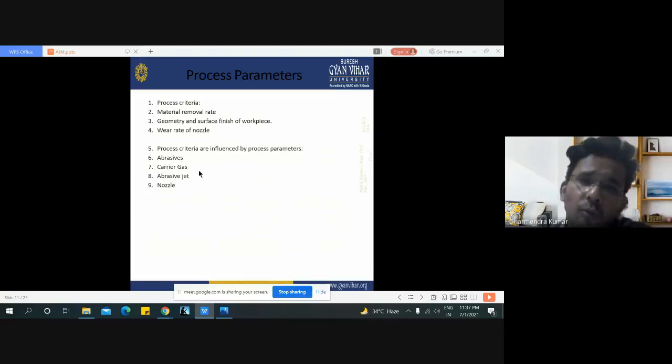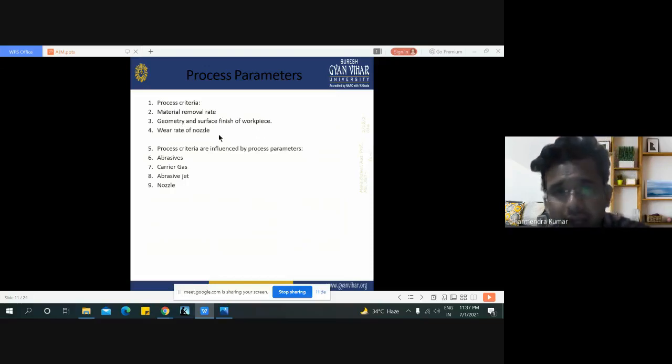These four are responsible for the geometry and surface finish of the workpiece, wear rate of the nozzle, and material removal rate.